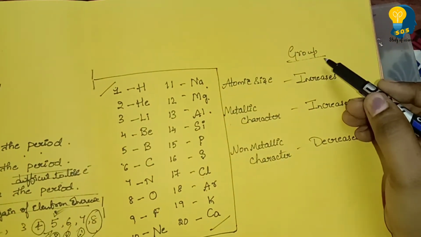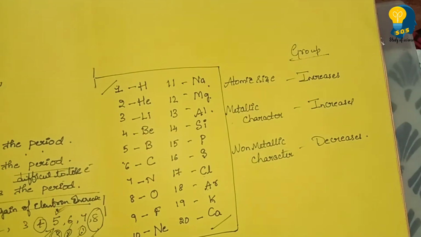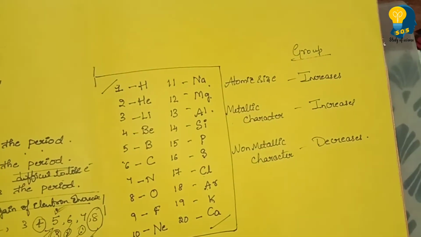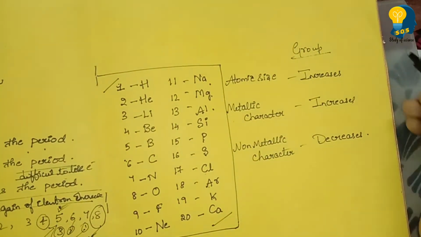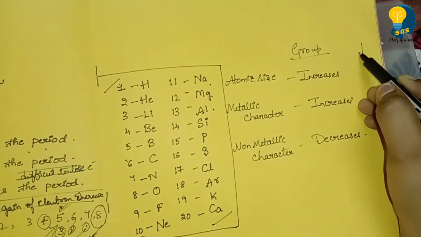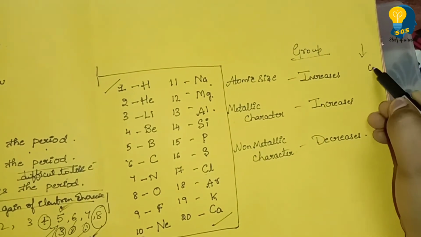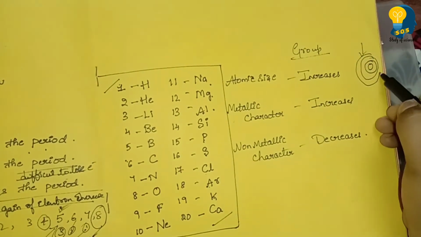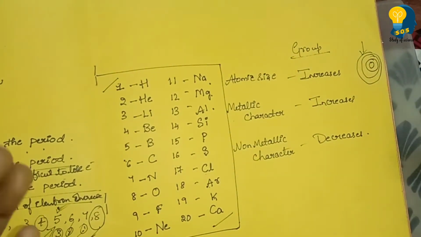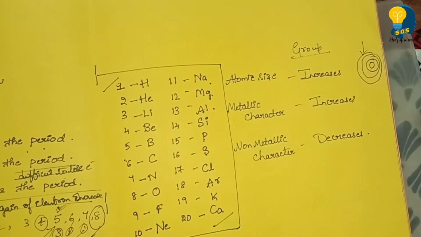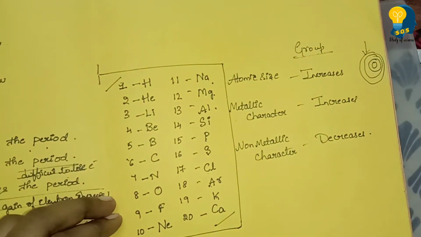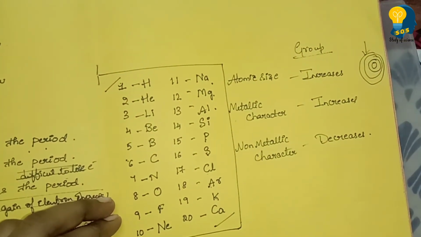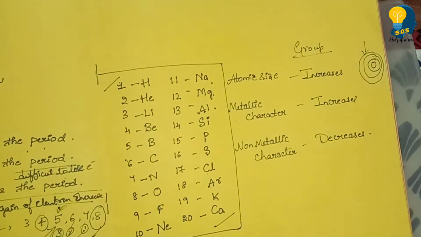Properties of the elements down the group. So let's talk about the atomic size. Atomic size increases. Why does it increase? Because as we go down the group, the number of shells keeps on increasing. As the number of shells keeps increasing, the atomic size increases, because the shells keep adding. Addition of new shells, we can say.